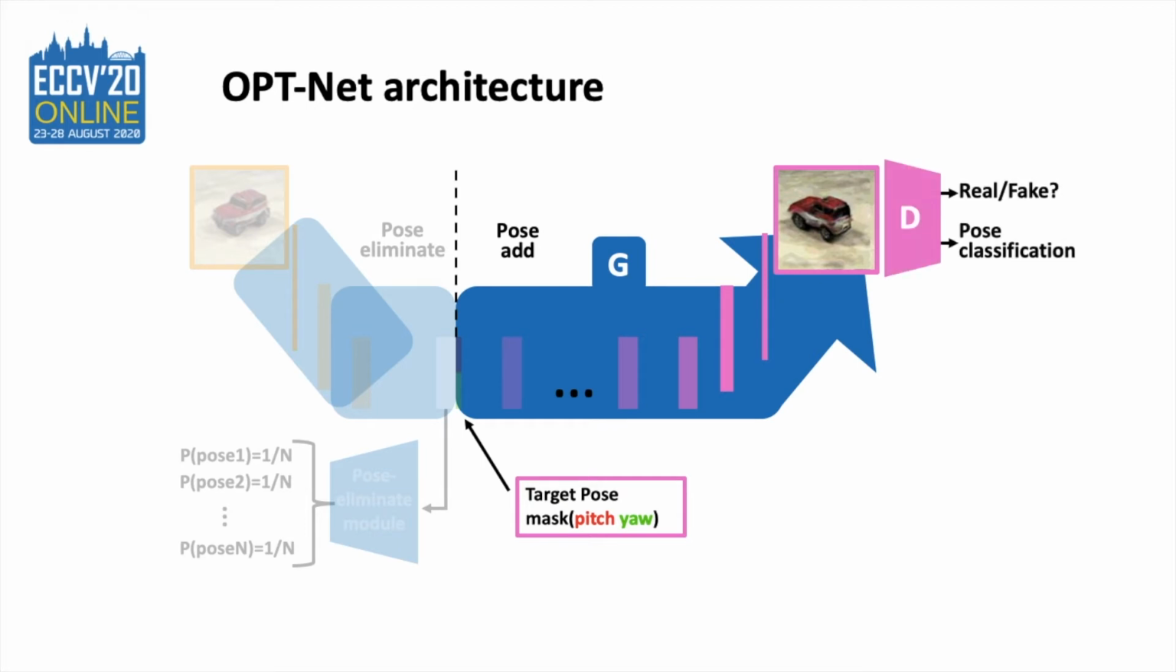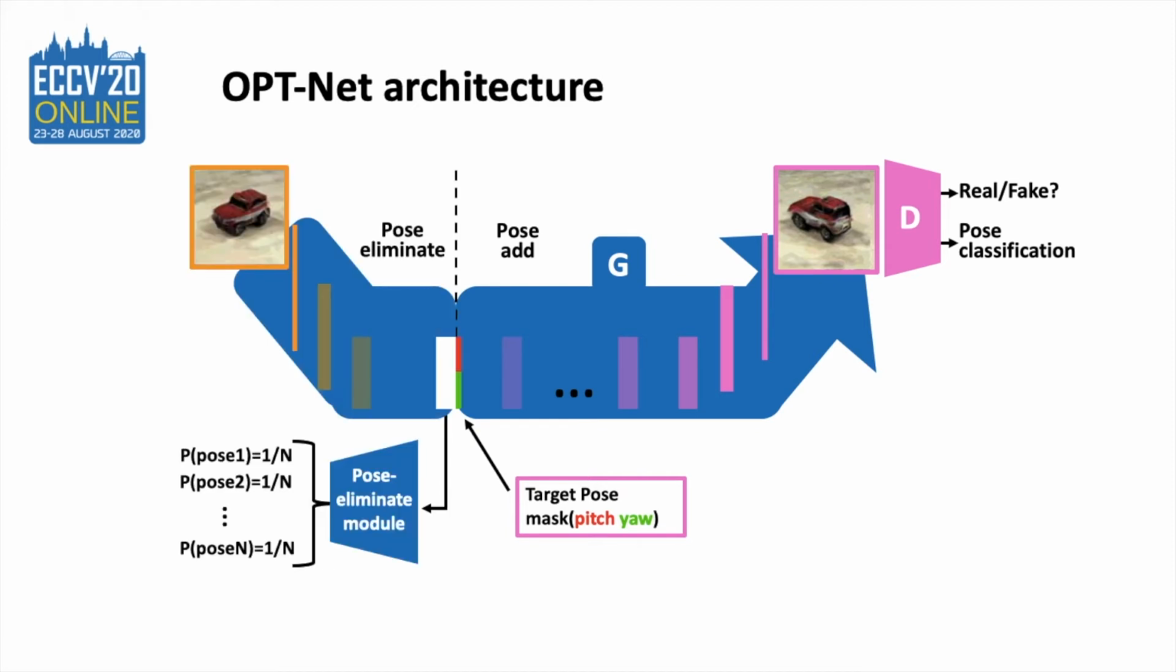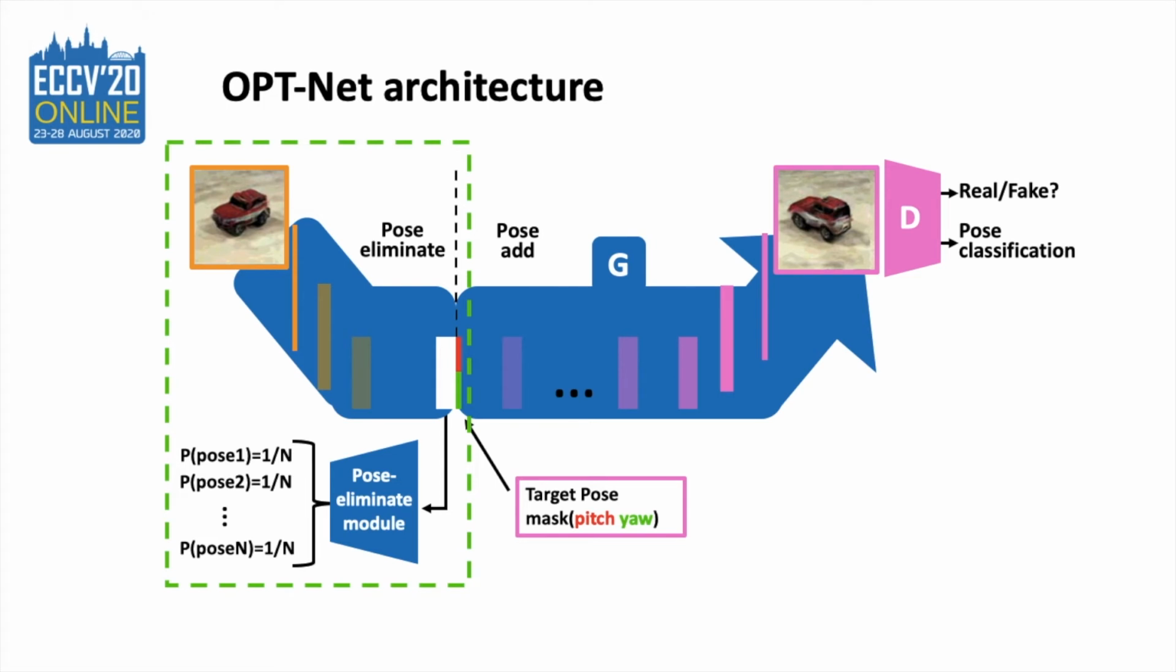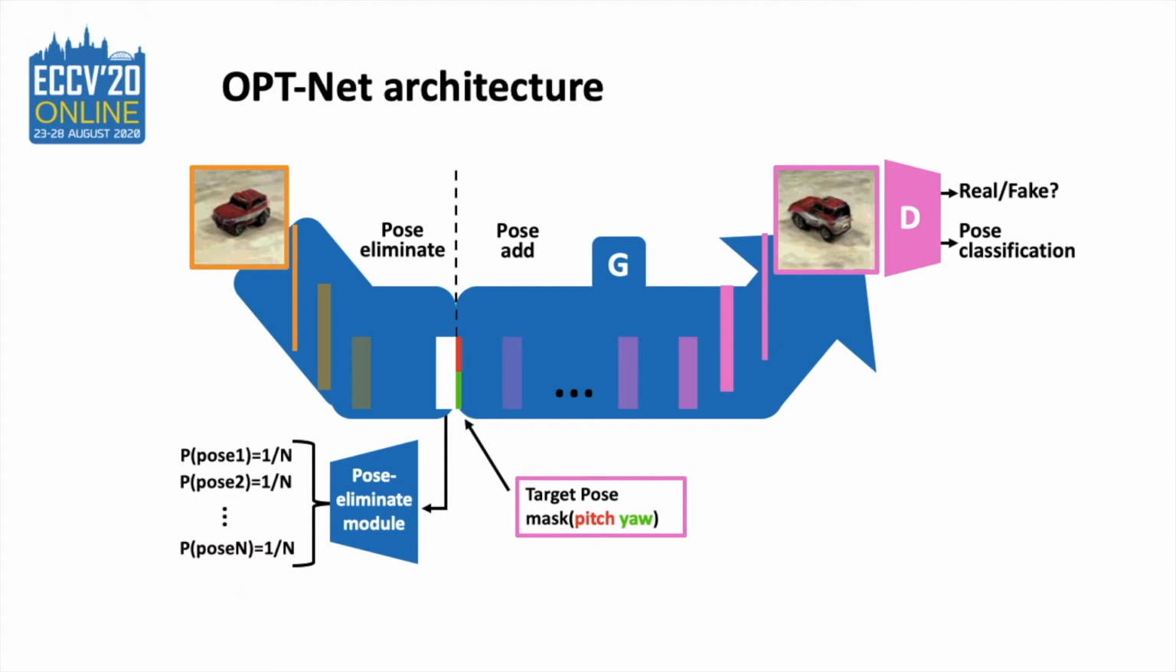The discriminator leverages pose classification and image quality classification to supervise optimization of the transformation. There are two adversarial learning frameworks. First, the whole eliminate-add generator and discriminator, which try to synthesize the correct target pose with high quality. Second, the pose eliminate module can be treated as a special discriminator, which forms an adversarial learning framework with the eliminate part of the generator and tries to eliminate the pose information in canonical space.